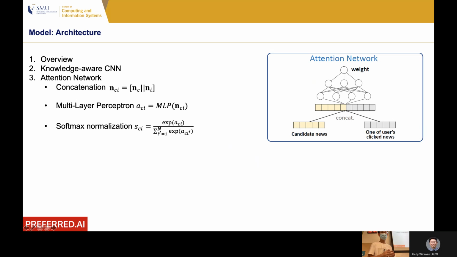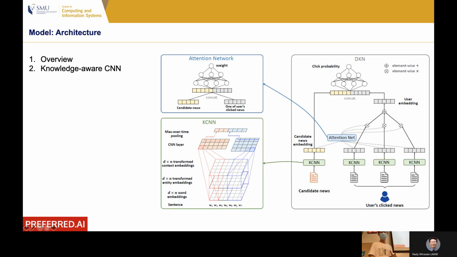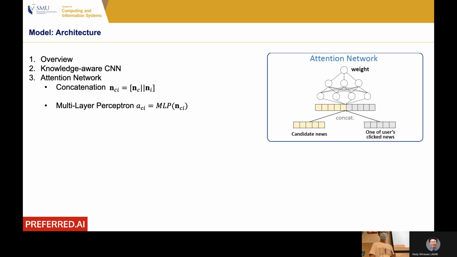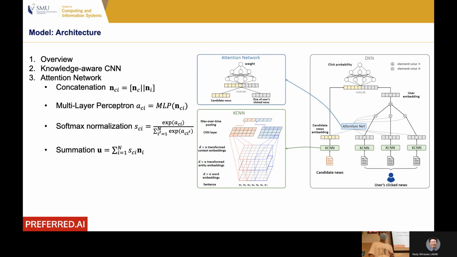Because the user has already read 3 news articles, for each pair with respect to the candidate news, we have 3 pairs. For each pair, we evaluate the attention value, and then in the end, we normalize them. We use softmax to normalize them, and then we take the summation. Because there are 3 news articles, we have 3 attention values.